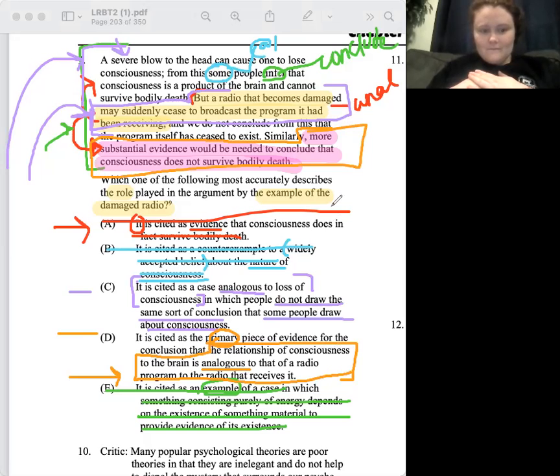Oh, okay. Primary piece of evidence. Our conclusion is not that the relationship of consciousness to the brain is analogous to that of the radio program on the radio that receives it. That's not our conclusion. Okay, and so this cannot be right either. Yeah, I get it now. The words were just really tripping me up. It's weird. Really weird at first.